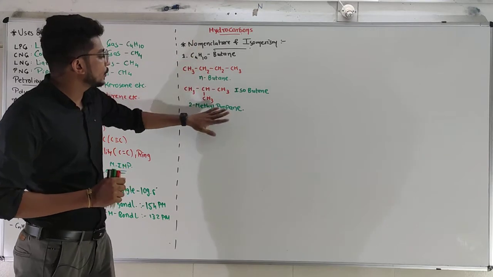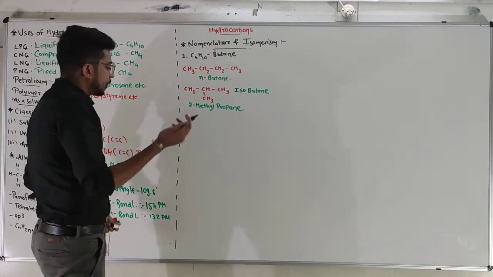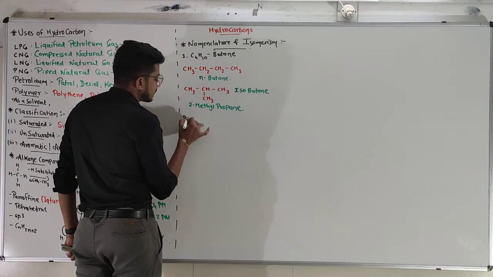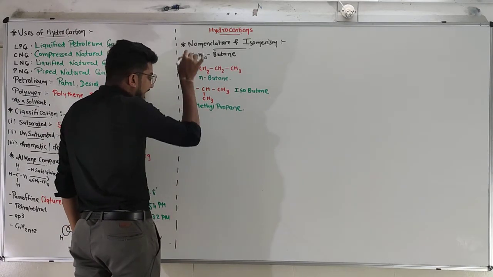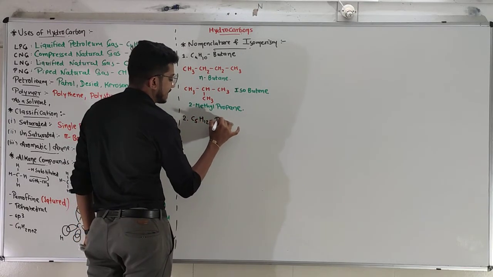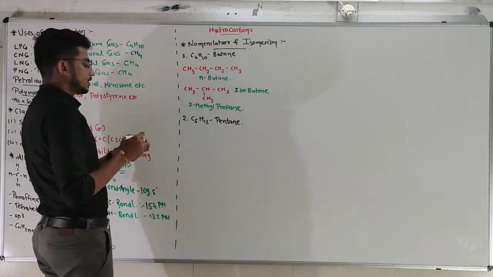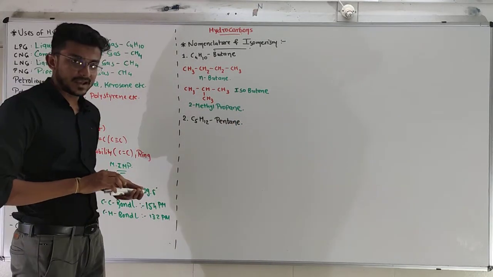Nomenclature has been already done for the practice. Okay, let's do more practice about this. Increase one carbon, so C5H12, better known as pentane. Let's draw the isomers of the pentane.